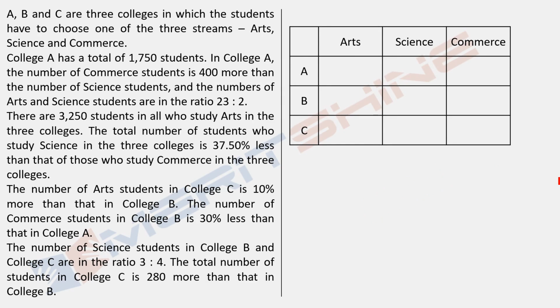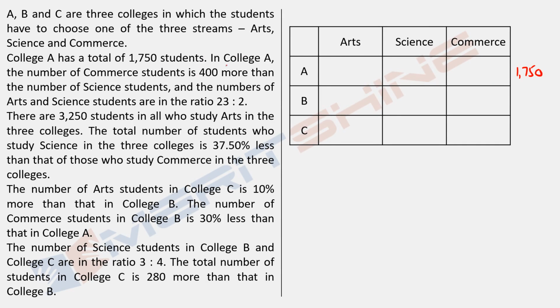Let's discuss this. What does it say? ABC are 3 colleges in which students have to choose one of the 3 streams: art, science, commerce. It means that the total number of students in college A would be sum of this cell, and this cell: art, science, commerce. There is no 4th stream. Simple data. College A has a total of 1750 students. So let's just write this.